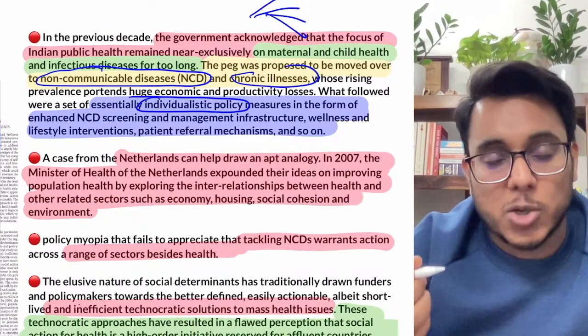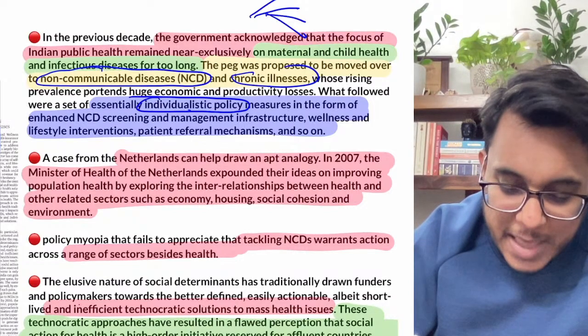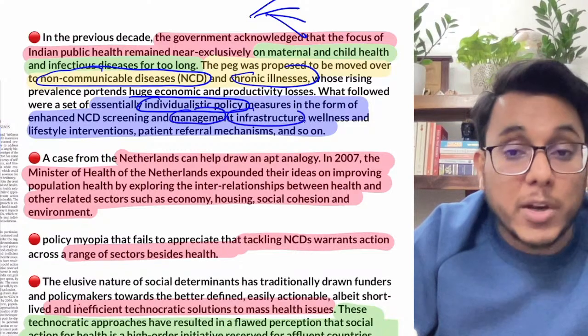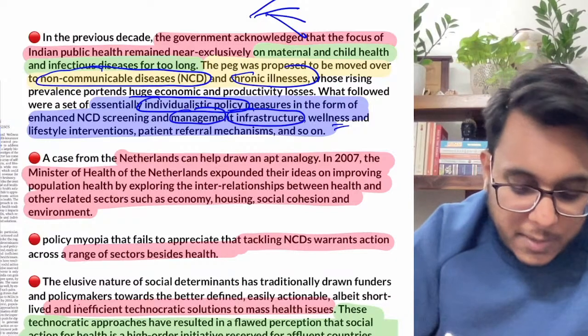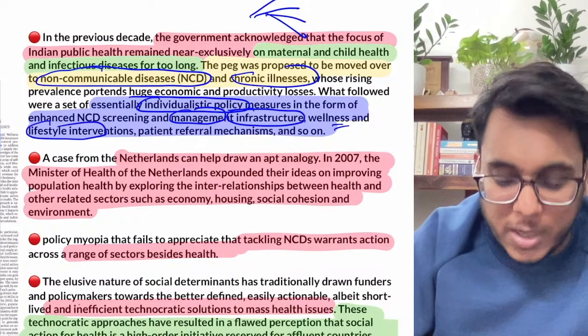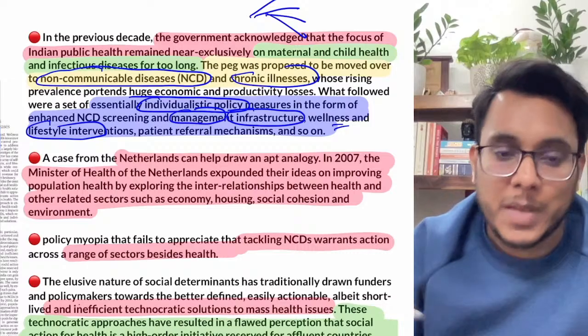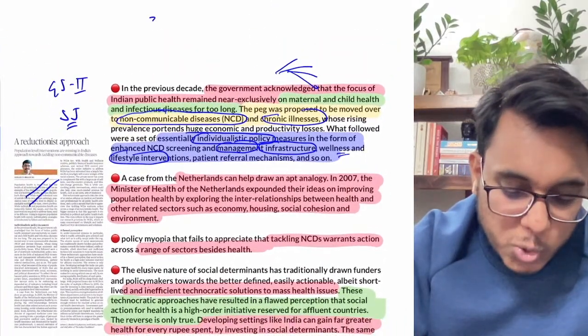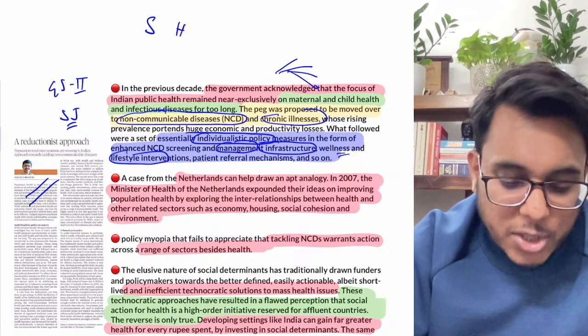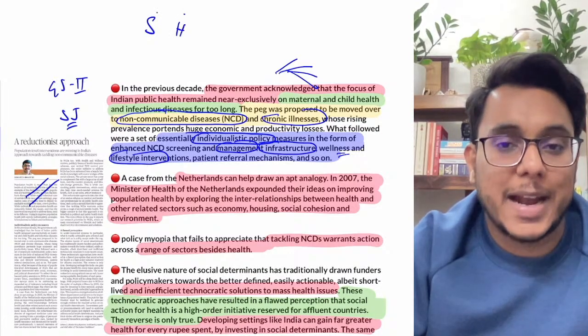Clear? Today we are just talking about things such as that there needs to be better management, more infrastructure, more hospitals, wellness centers, lifestyle interventions. Clear? All these things we are talking about. Now the article provides that nobody is talking about the relation between social condition and health condition.